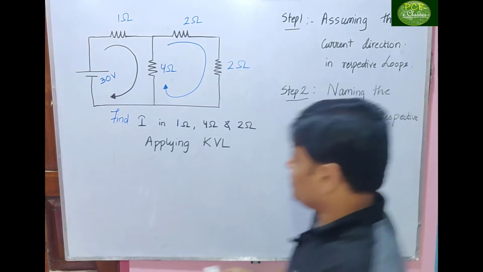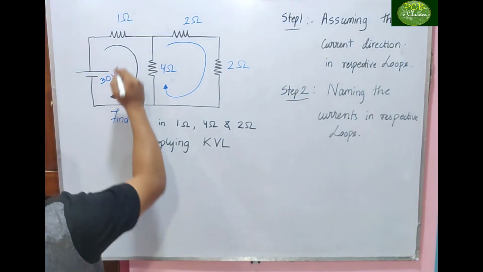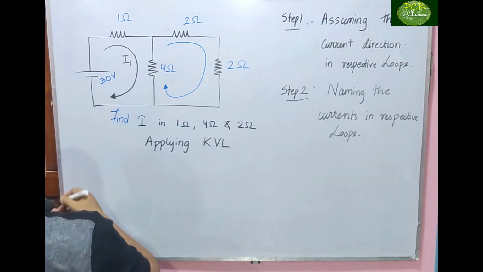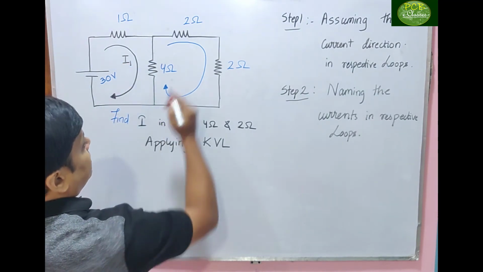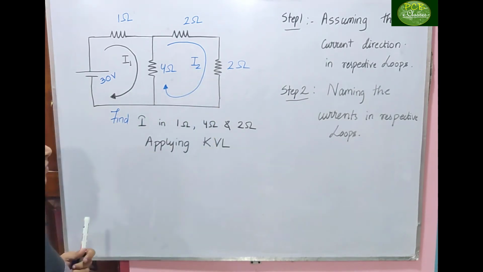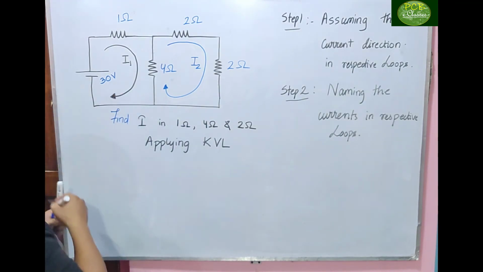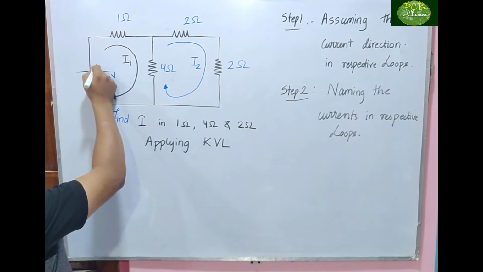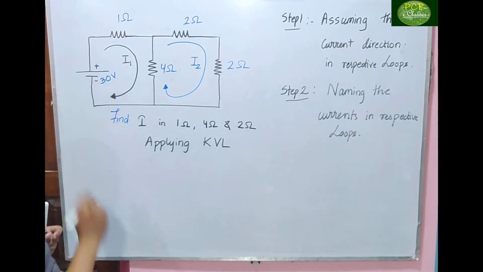So that is the second step. We'll assume this current as I1, we'll assume this current as I2. Now if I1 enters here, this is positive, this is negative.